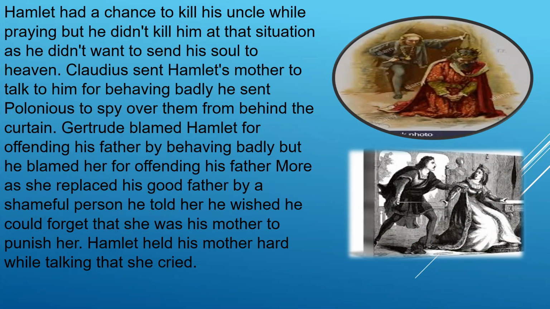Gertrude blamed Hamlet for offending his father by behaving badly, but he blamed her for offending his father more, as she replaced his good father with a shameful person. He told her he wished he could forget that she was his mother to punish her. Hamlet held his mother so hard while talking that she cried.